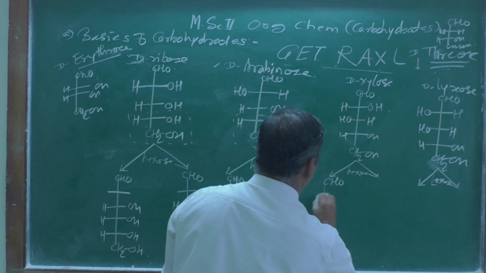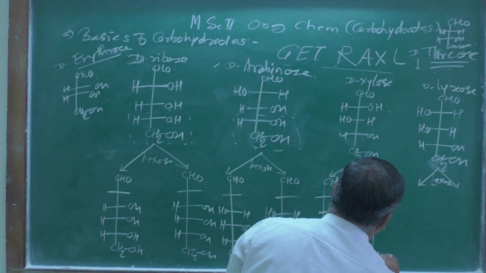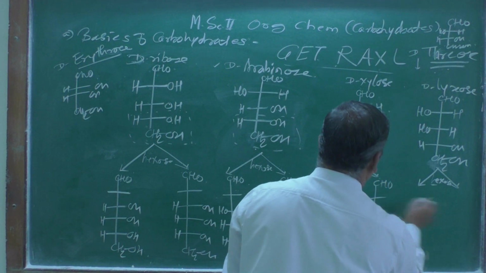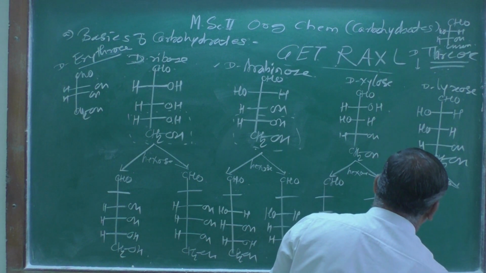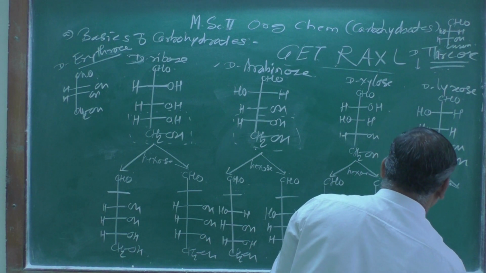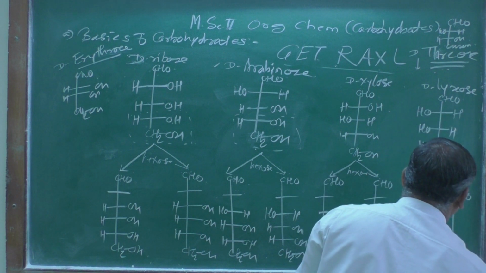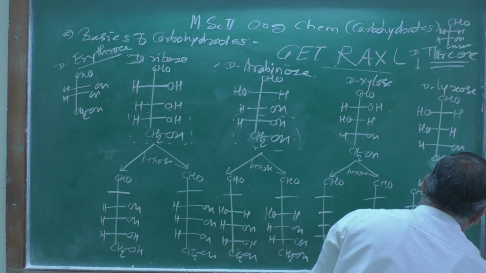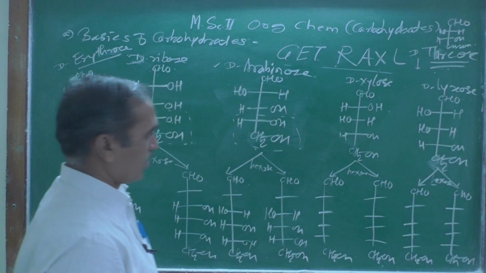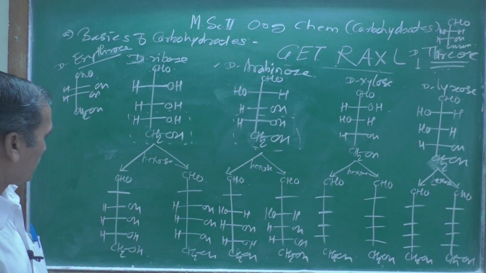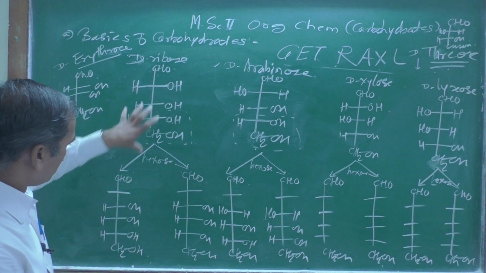1, 2, 3 and 1 extra addition, then CHO. Now I am writing this CH2OH, 1, 2, 3, 1 extra over there. Now here is again a CHO, then CH2OH, 1, 2, 3 and 4 is there, and CHO. Then I am going to write this one CH2OH, 1, 2, 3 and 1 extra is there. Now only the structure. Now look at here, we have written this structure as it is.